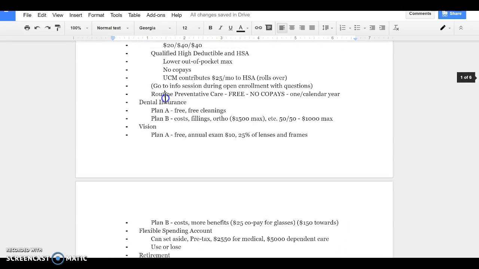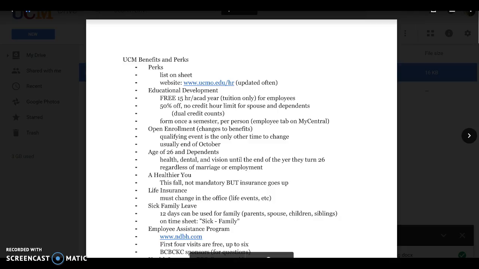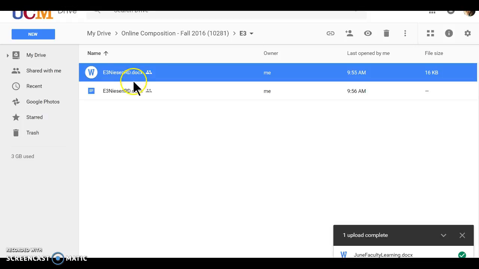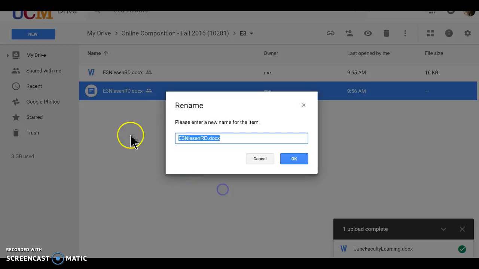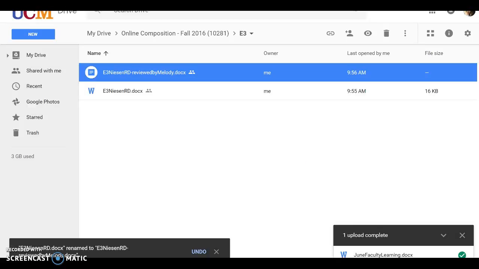So you want to be sure that it saves. Once it says saved, you can go ahead and close it, go back to our Drive, and you'll see there's now a copy of the E3 Neeson RD. So I need to go ahead and rename it to add my name so that everyone knows who it was reviewed by. And basically that's what we're doing for peer review.